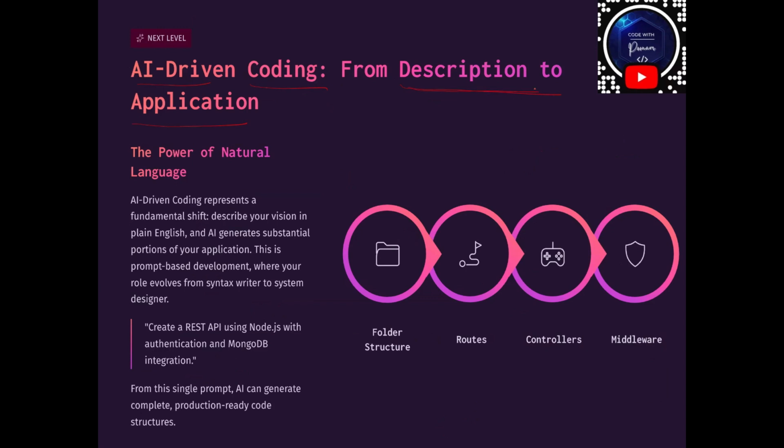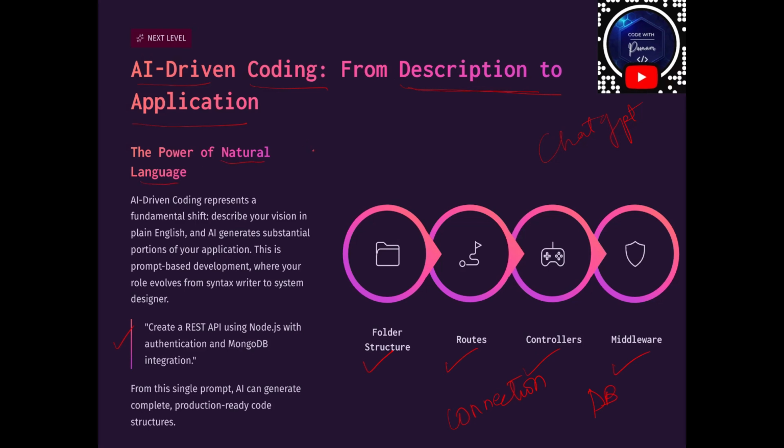Now many people here are using ChatGPT regularly, right? You provide some description, and from that it can generate code. It can generate anything you want. For example, here I have taken one example: create a REST API using Node with authentication and MongoDB integration. What can AI do here? AI can do the folder structure, the routes, create controllers, generate middleware, create a database, and do the connection as well. Everything it can do. That is the power of our natural language.